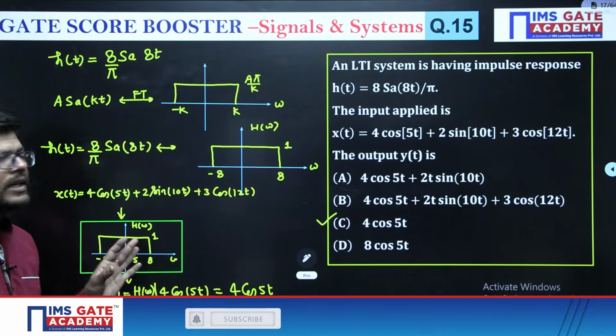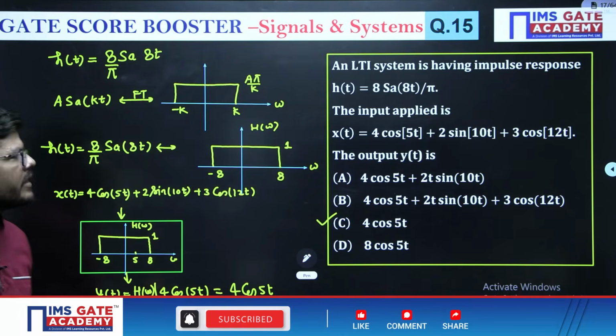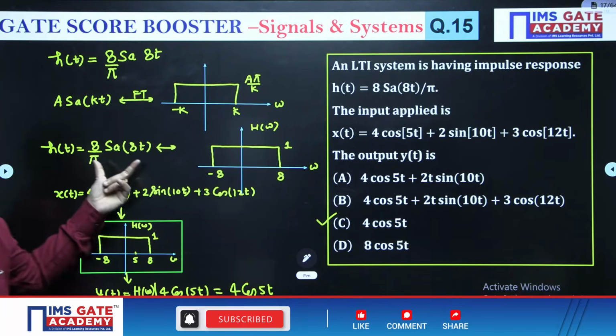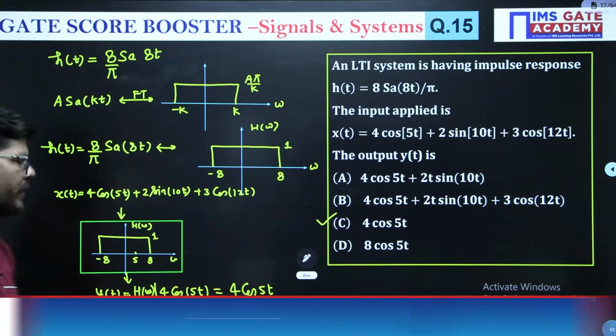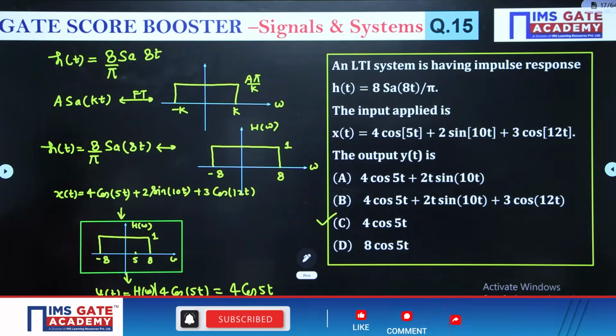Now what they can do is, the input and output are calculated in the same way, but they will modify the h(t). There your Fourier transform skills will be utilized. I hope it is clear.